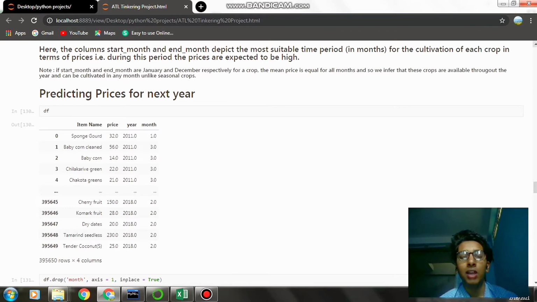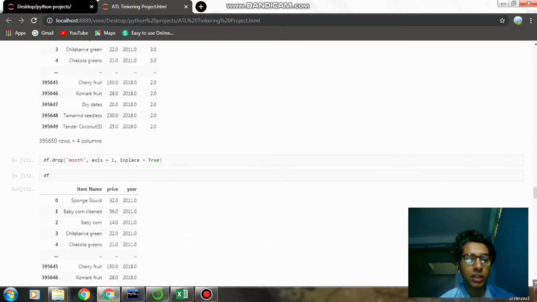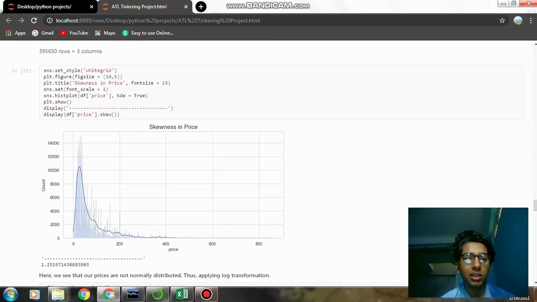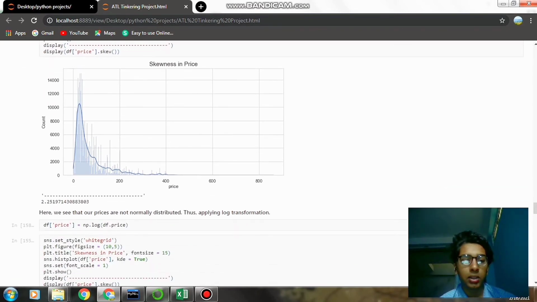So we have successfully dealt with the first part of our problem statement, and now we will move ahead with predicting the prices for the next year, that is 2019, on the basis of data from 2011 to 2018. After moving ahead, we checked the skewness in the price column of our data set. We found that we are getting a skewness of 2.25.